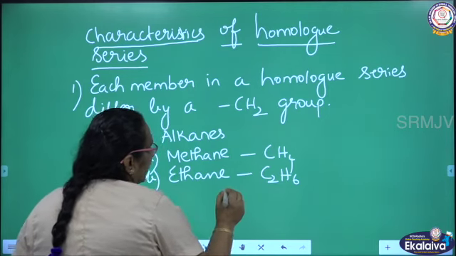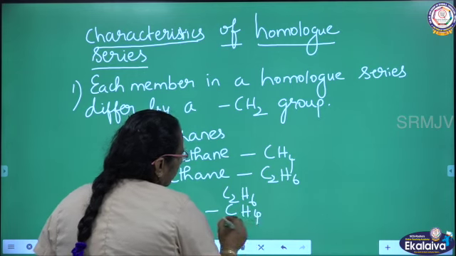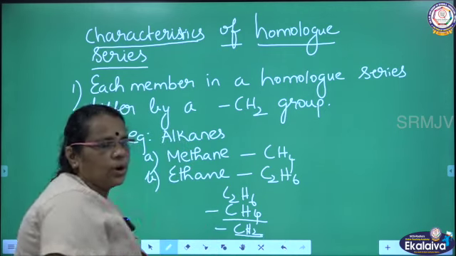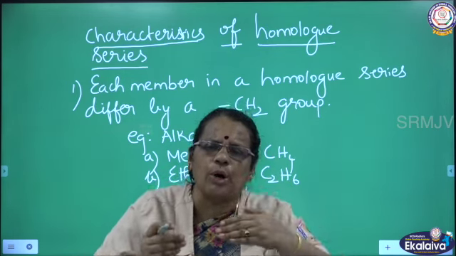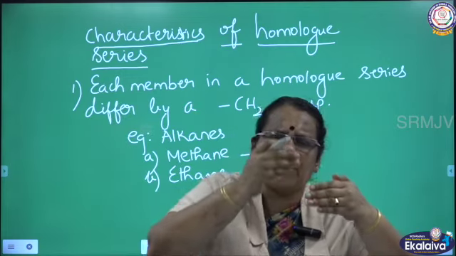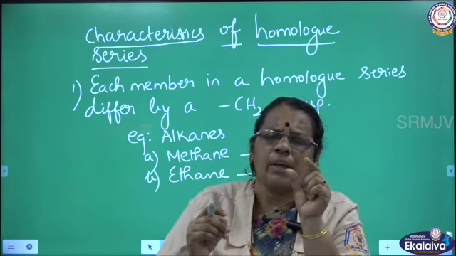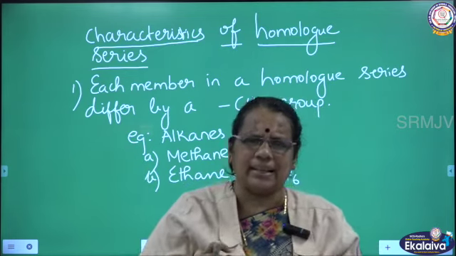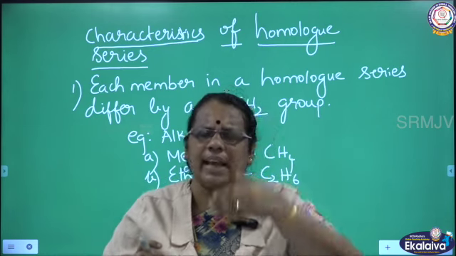Subtract these two: C2H6 minus CH4. What is the difference you get? You get CH2. So the first point is very clear: successive members of the homolog series differ by a CH2 unit. When you compare one member with the other, there will be a difference of a CH2 group in the molecular formula. I have taken the alkane series, where I have written two different members: methane, the starter of the series, and the second one, ethane.